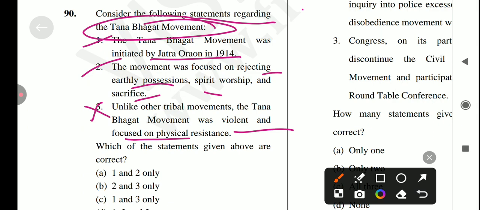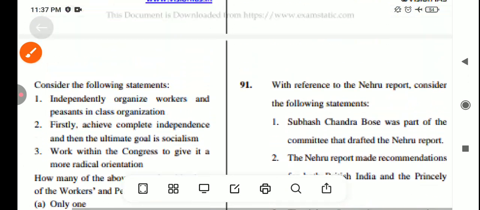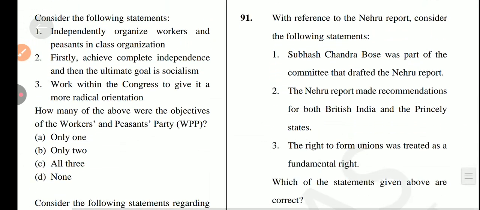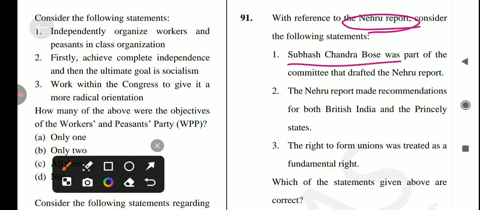Okay, it was peaceful, not violent. So the answer for this question is option A: 1 and 2 only are correct. Okay, let's come to the next question, with reference to the Nehru Report. First statement: Subhash Chandra Bose was part of the committee that drafted the Nehru Report. Yes, it's a correct statement.